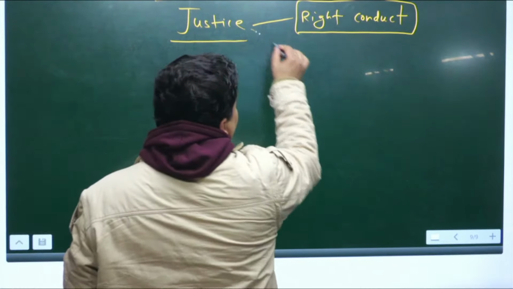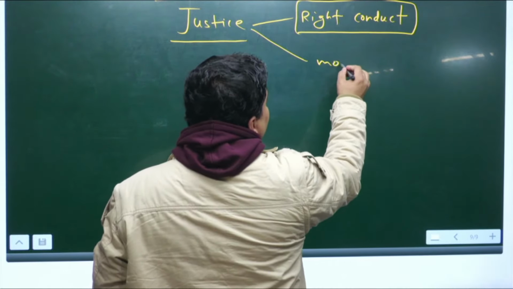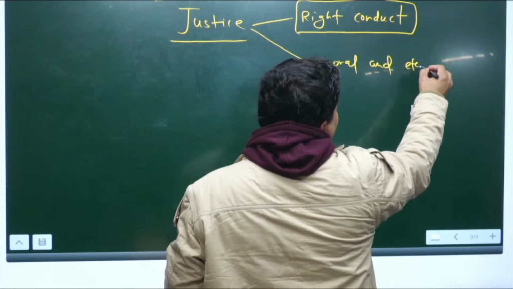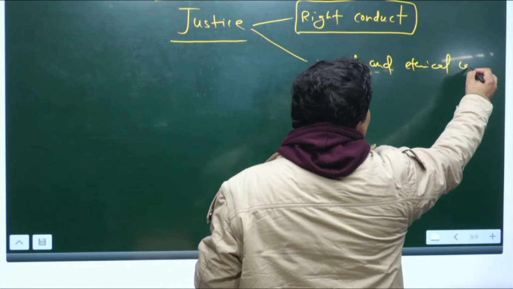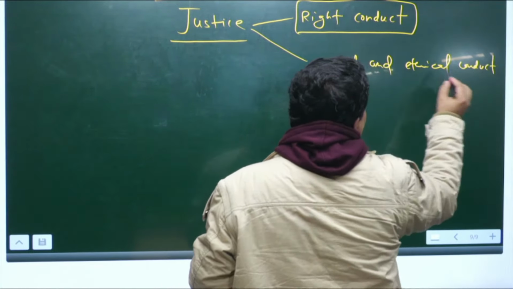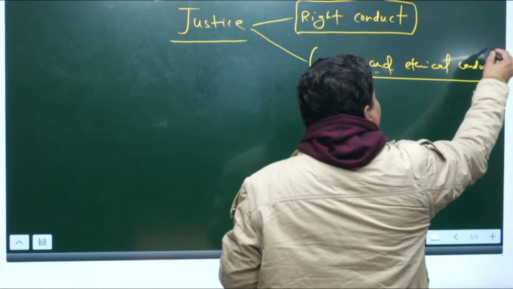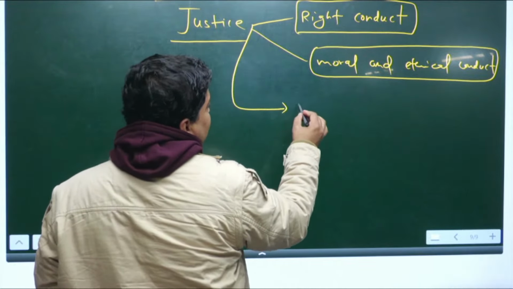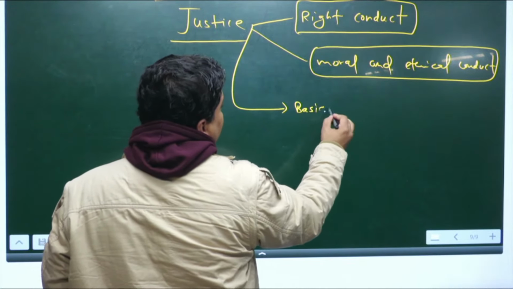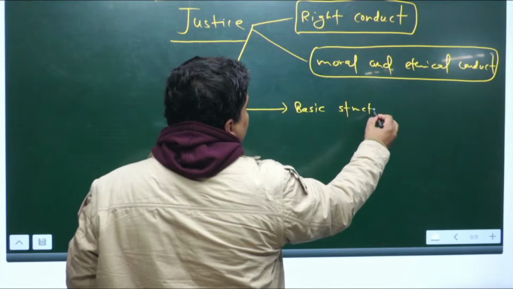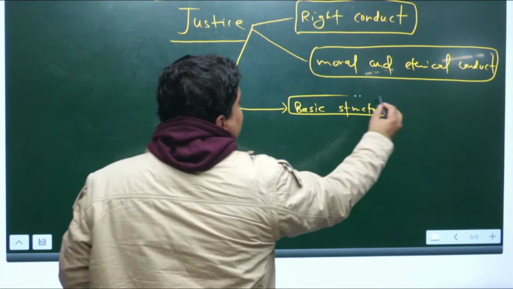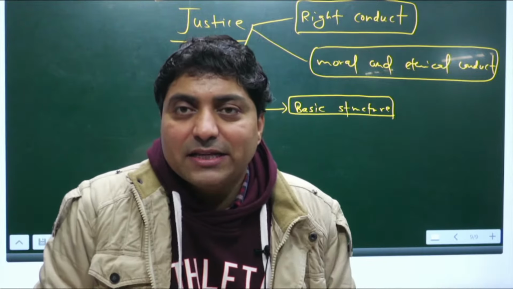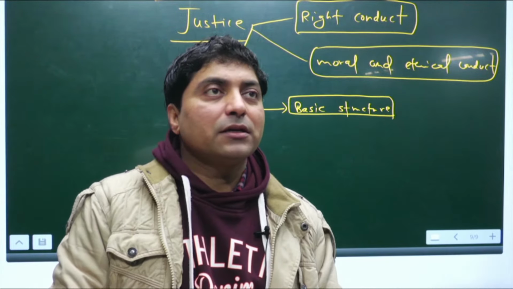A very much moral and ethical conduct, right. Justice is a basic structure for any institution, any society, right.